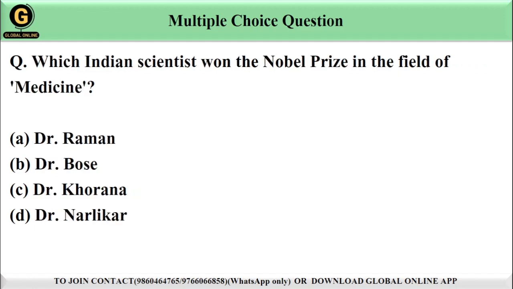Which Indian scientist won the Nobel Prize in the field of medicine? Options are given: option A, Dr. Raman, option B, Dr. Bose, option C, Dr. Khorana, option D, Dr. Narlikar. Guys, the correct answer is option C, Dr. Khorana, because Dr. Hargobind Khorana, an Indian-American biochemist, was awarded the Nobel Prize in Physiology or Medicine in 1968 for his work on the structure of DNA and its role in protein synthesis. His groundbreaking research helped to understand how the genetic code directs protein synthesis in cells. So the correct answer is option C, Dr. Khorana. Let's move to the next question.